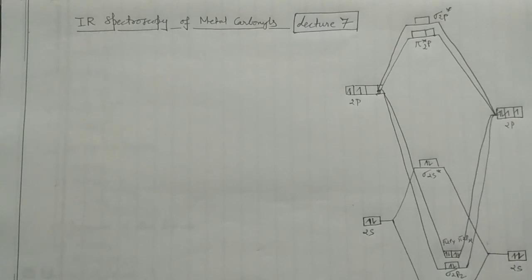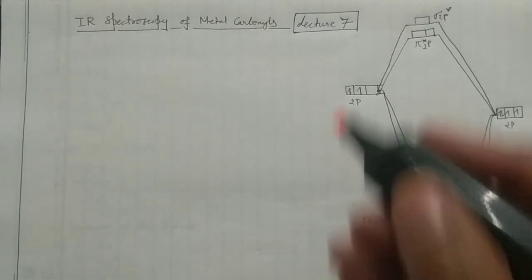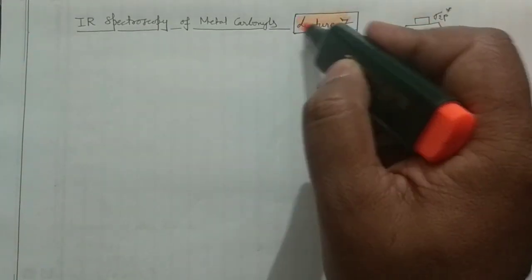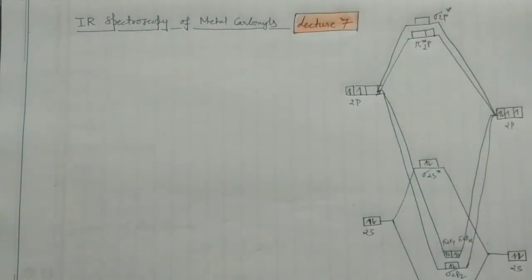Okay, and this is my lecture 7th. If you remember, in my last lecture I completed the isolobal concept with the previous year problems. And in today's class I want to discuss the IR spectroscopy of the metal carbonyls, and the topic guys बहुत ज़्यादा important है. Okay, because in every NET examination you will find a question from this particular topic. वो 4 mark का भी हो सकता है, वो 2 mark का भी हो सकता है, but definitely will have the question from this particular topic.